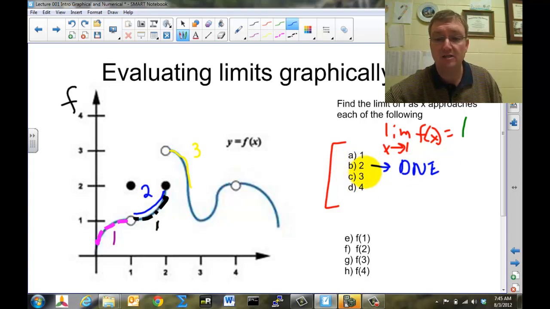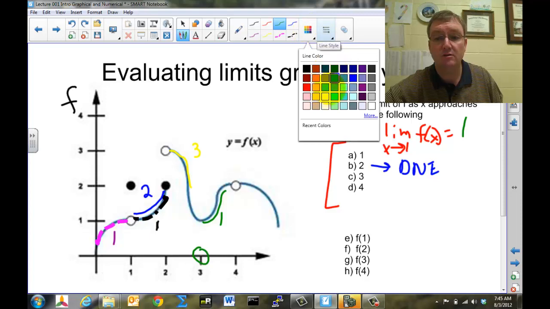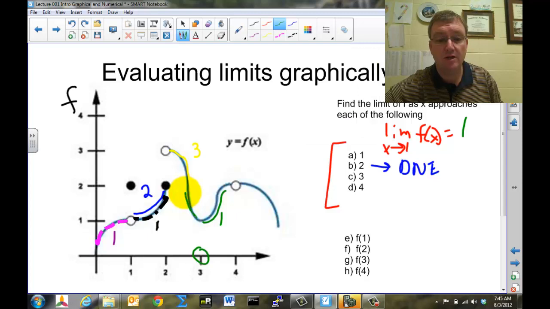Well, let's look at x approaching 3. Here is our number down here. Here's x equals 3 right here. So if we get on the graph to the right of it and move, we're approaching, looks like right in this area, so it looks like we're approaching the number 1. If we look at it from the other direction, let's pick a different color now, one we haven't used yet maybe. If we get from the left side of it and we come down, we're approaching, it looks like the same place, we're approaching the number 1 again. So we can conclude that the answer here is the number 1 also.